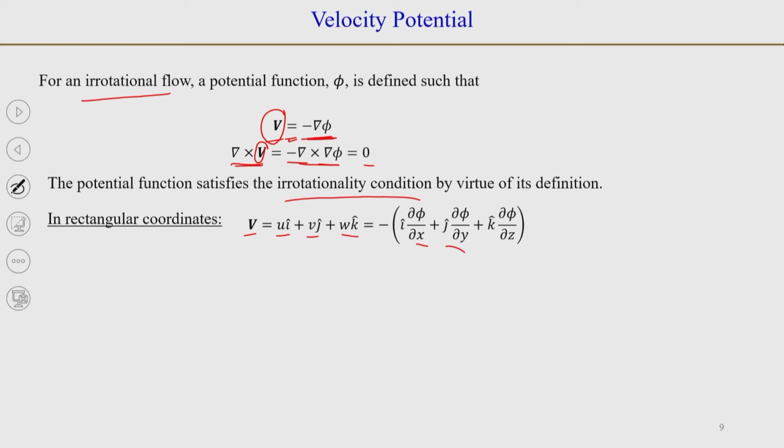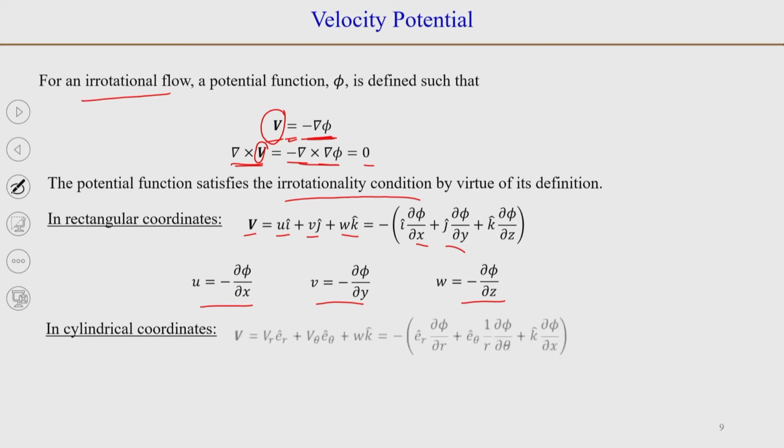So, if you equate the components respectively, then you will get u is equal to minus dou phi by dou x, v is equal to minus dou by dou y of phi, and w is equal to minus dou by dou z of phi. You can also do the same thing in cylindrical coordinates, and there you will get v_r e_r plus v_theta e_theta plus w k.